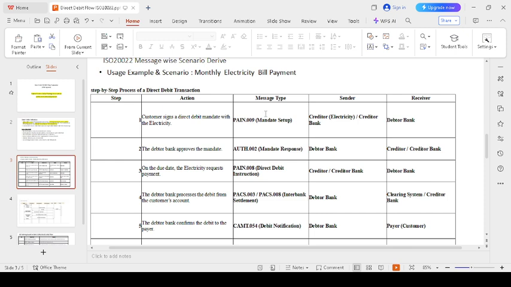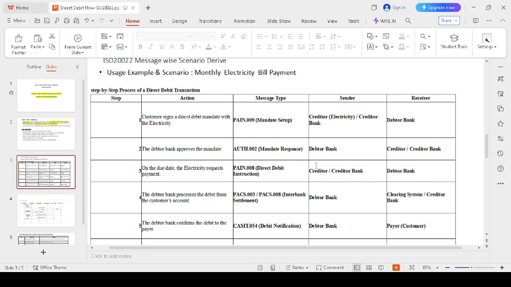The electricity corporation holds the account in the creditor bank, and that bank sends the request to the debtor bank, where the consumer holds the account, provided the consumer agrees to the direct debit payment. Otherwise, the creditor bank won't send the direct debit request to the debtor bank.